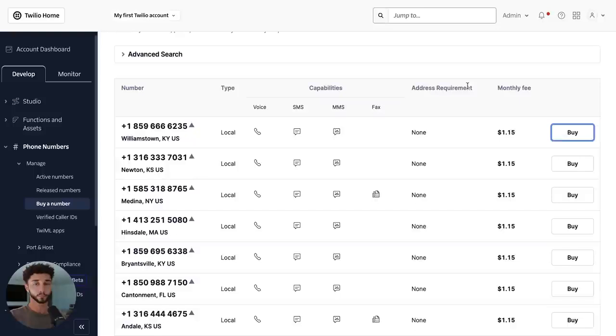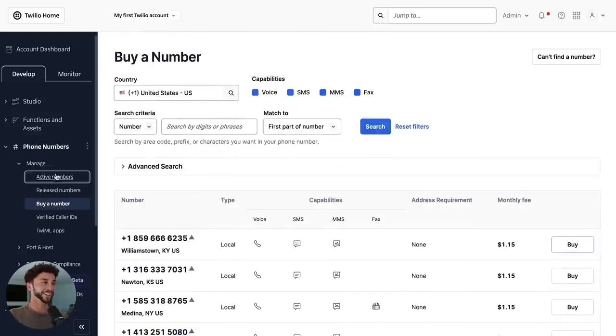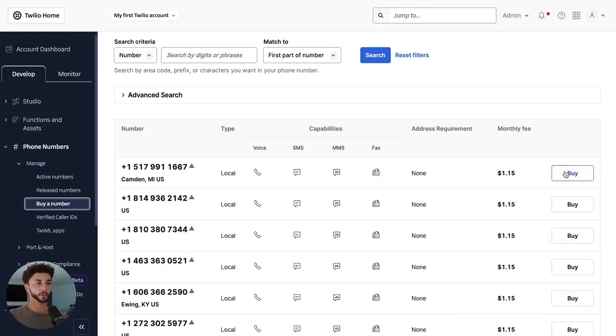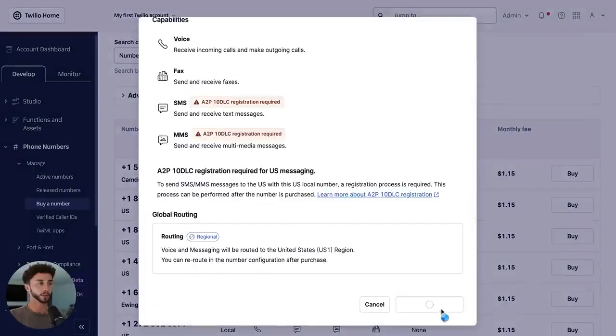It's going to be $1 a month. I know, cost of starting up a business is ridiculous these days. How dare they? But just to walk things through and do it with you, I'm going to buy this number even though I really don't need it.